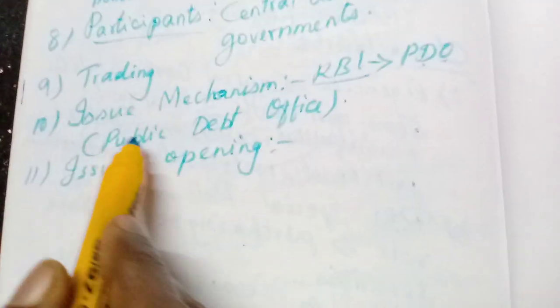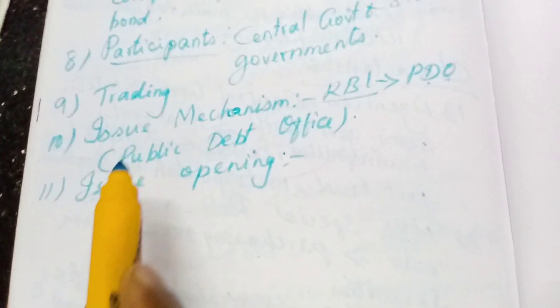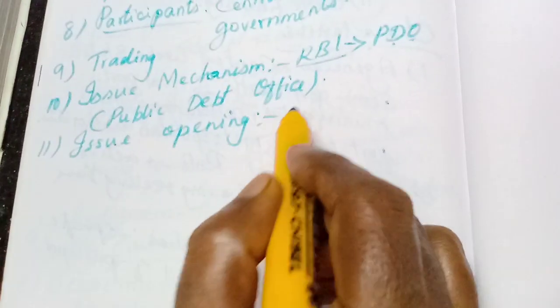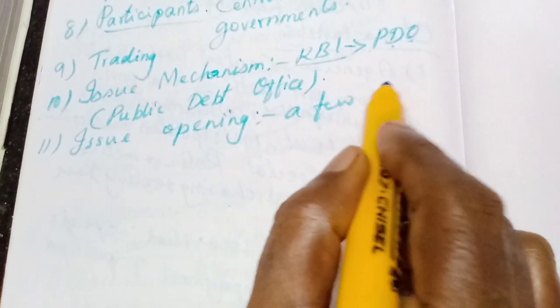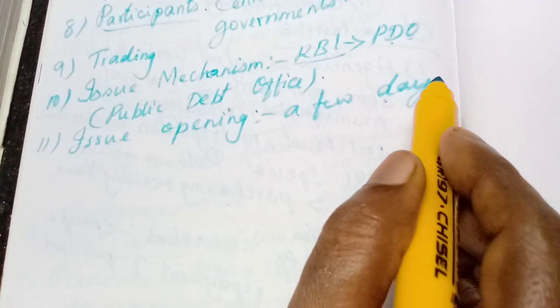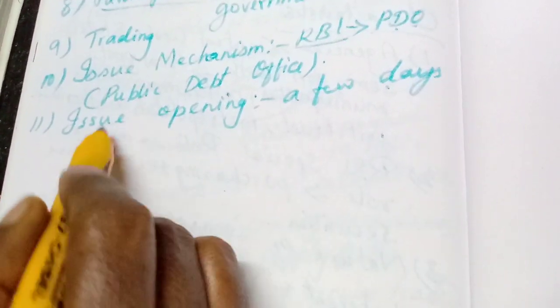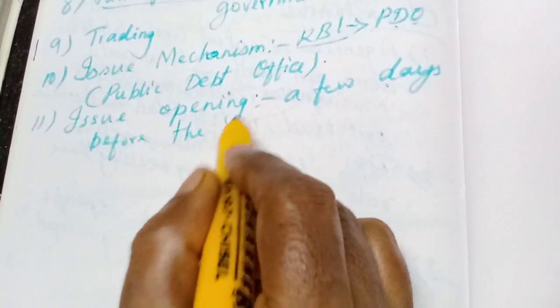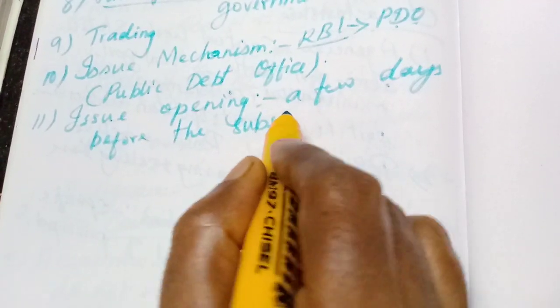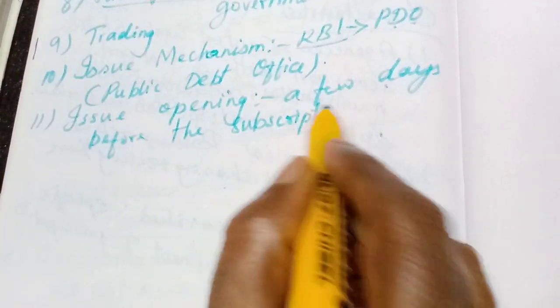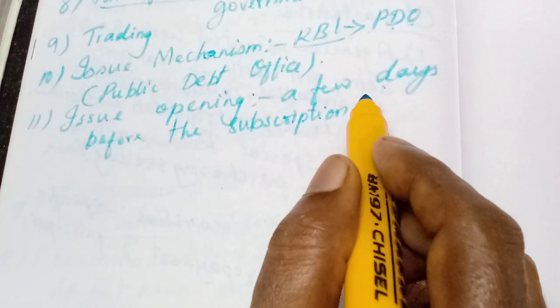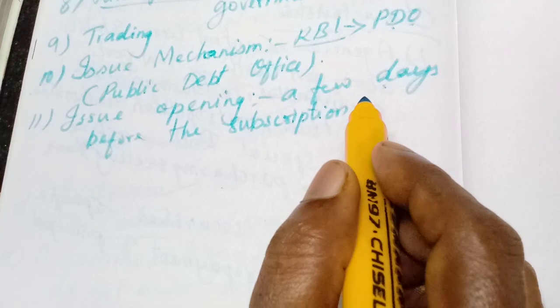When they issue these government securities, they announce a few days before, not two months or one month, a few days before the subscription by the public. They will announce that within a few days they are going to issue some government securities, so the people will be waiting.